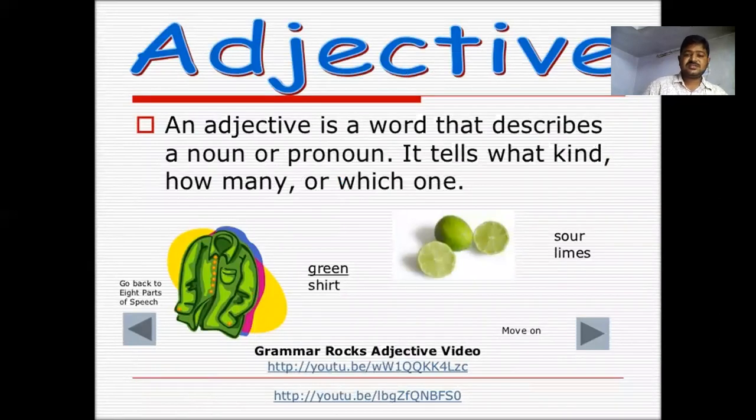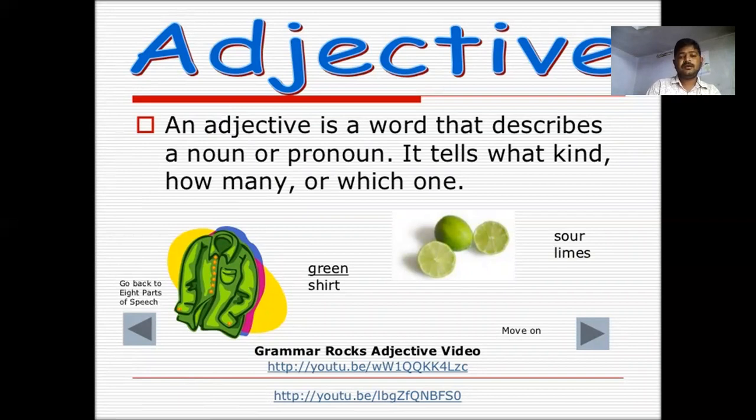Adjective. An adjective is a word which describes a noun or a pronoun. It tells what kind of, how many, or which one it is. So an adjective is a word which qualifies a noun or a pronoun. That means an adjective is a word which qualifies a noun.